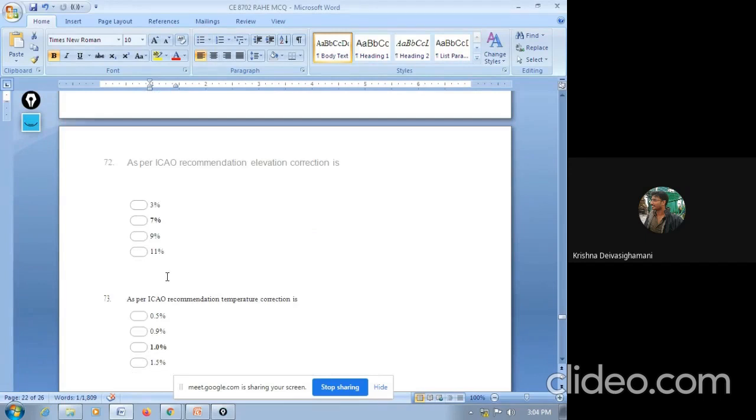As per ICAO recommendation, elevation correction is. So this thing we will know because we have solved a large number, more number of problems in that area. The options are 3%, 7, 9, 11. The answer is 7%. The ICAO recommended elevation correction will be 7%.